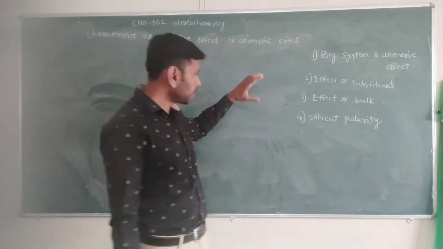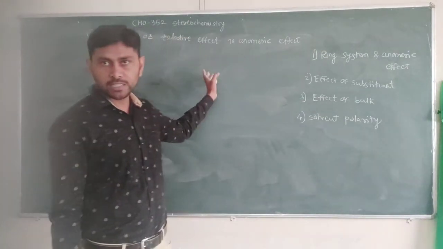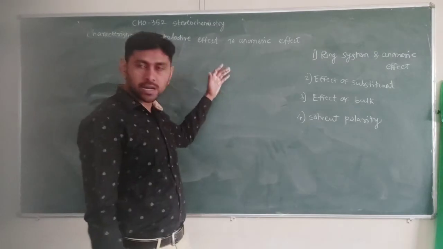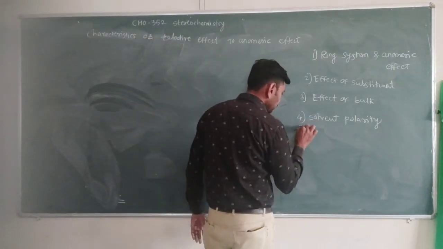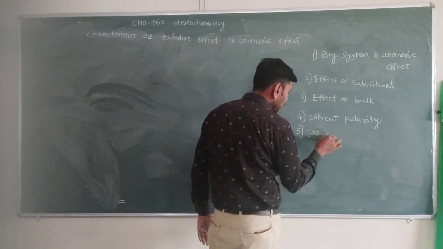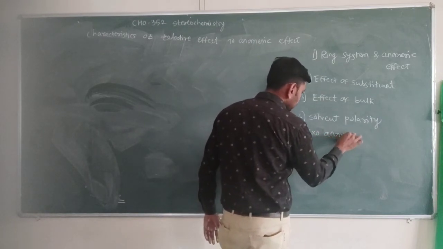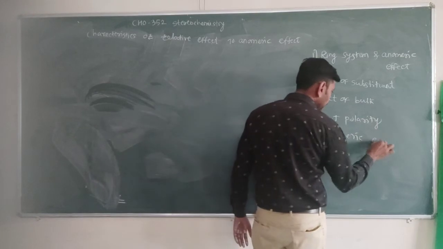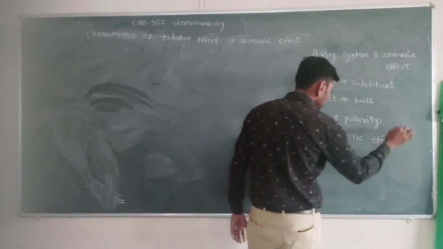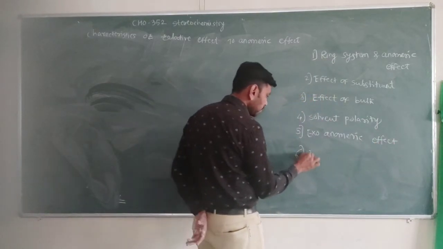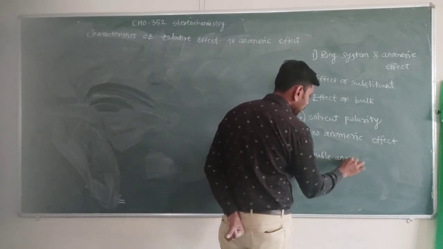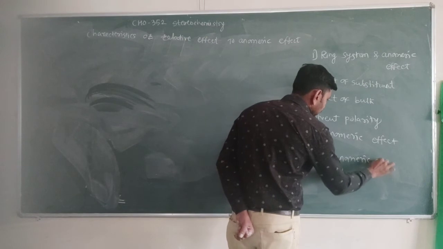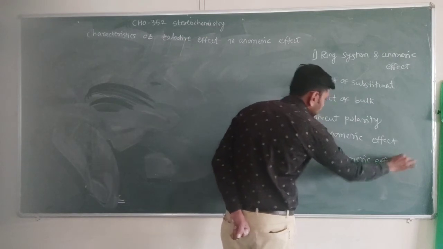Whether it affects the anomeric center or not, or the extra axial preference. So we have to study solvent polarity, then the exoanomeric effect. The concept of the exoanomeric effect we have to study, and then the last concept related to this is the double anomeric effect that we have to study.